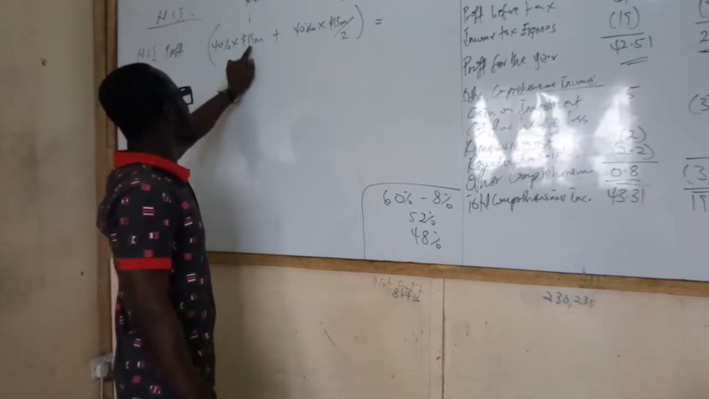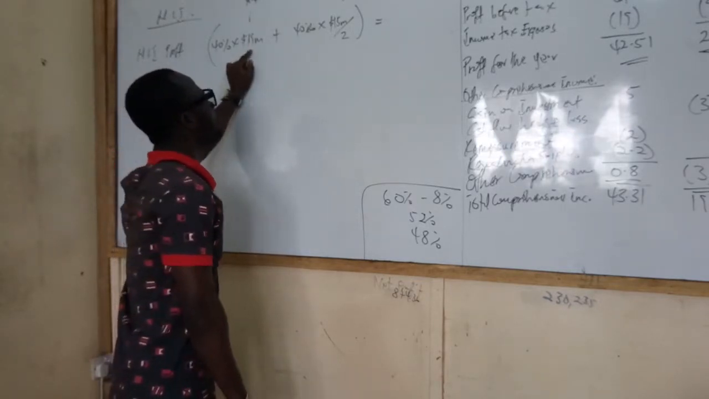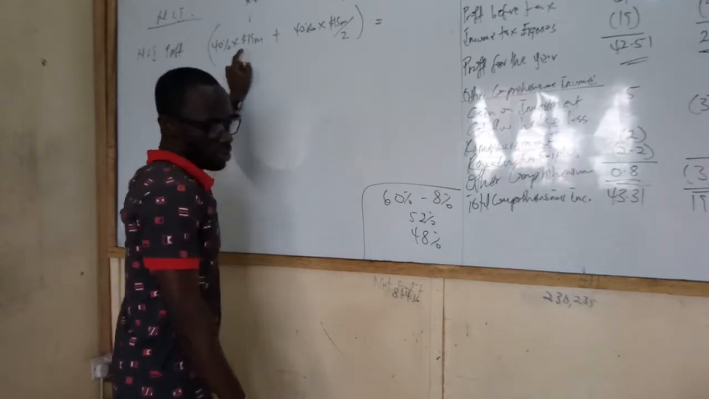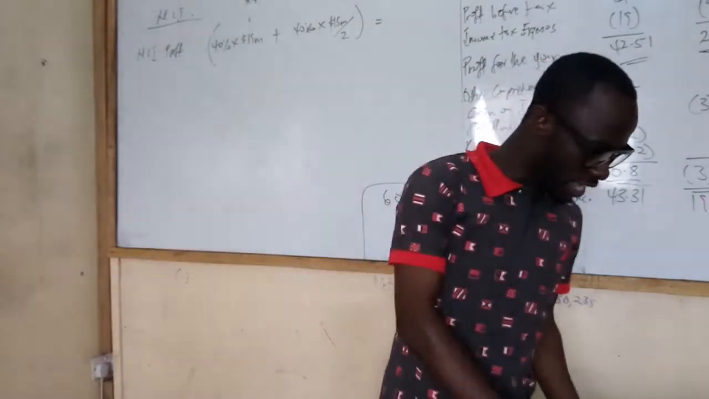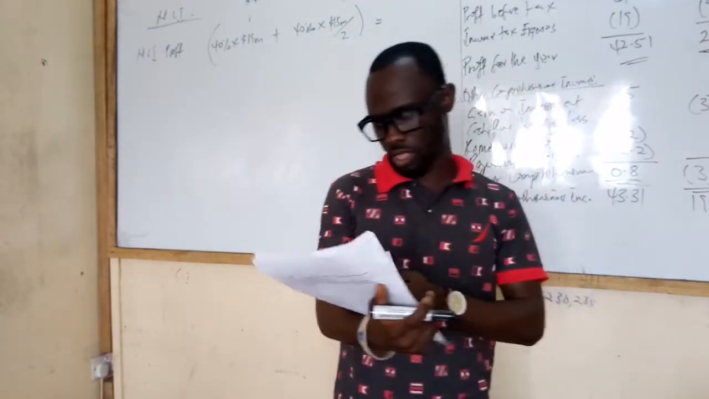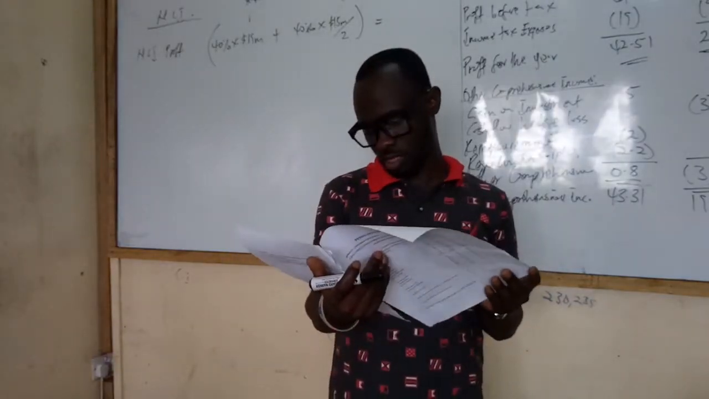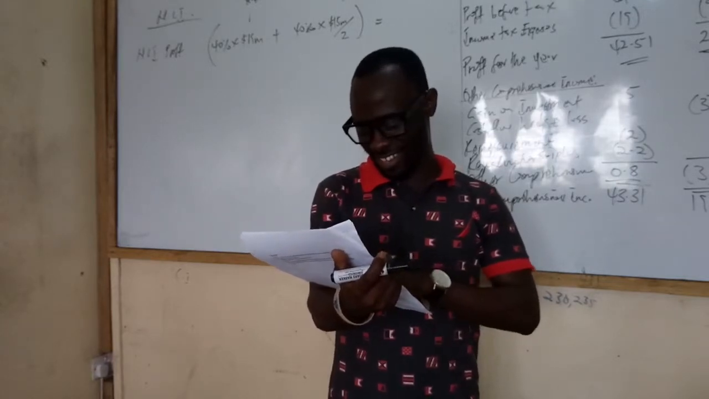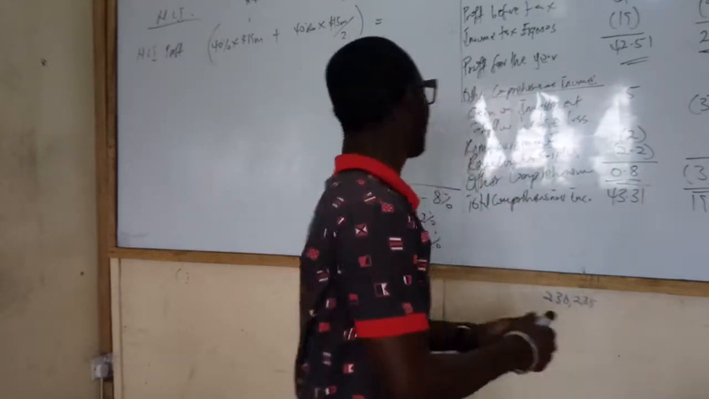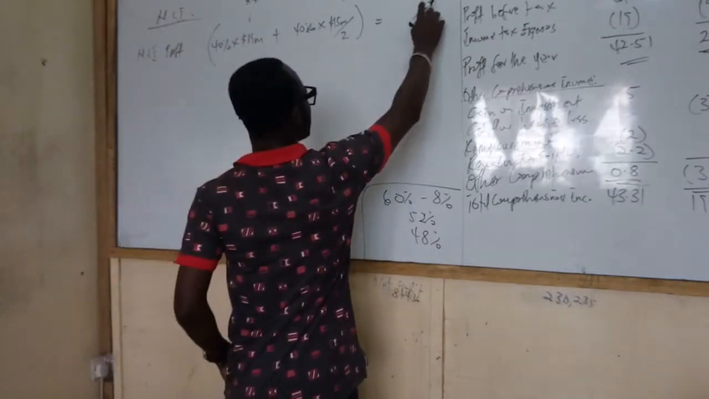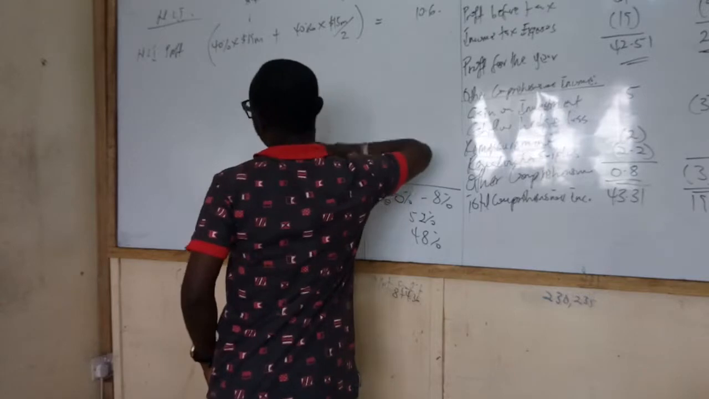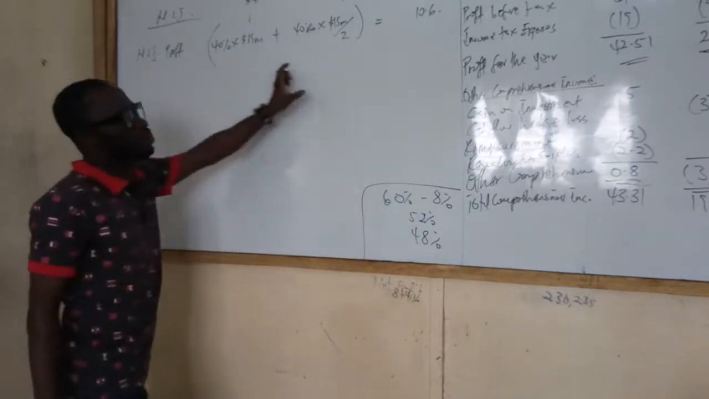10.6. This 19 million, where did you take it from? Profit for the year for Nathan. At where? The face of the sheet. The big sheet. Okay, pink sheet. Alright. So you said we got what? 10.6. Okay. So that is about the profit for the year.